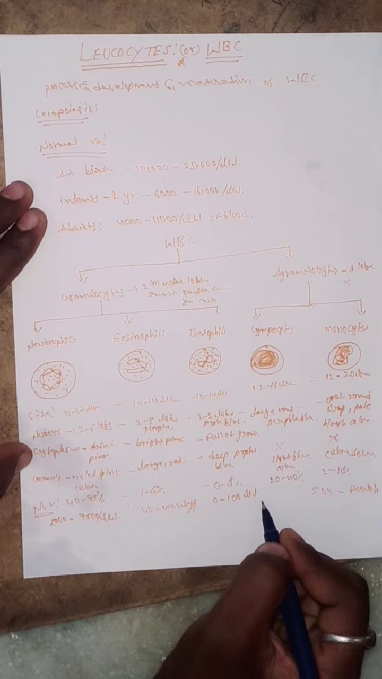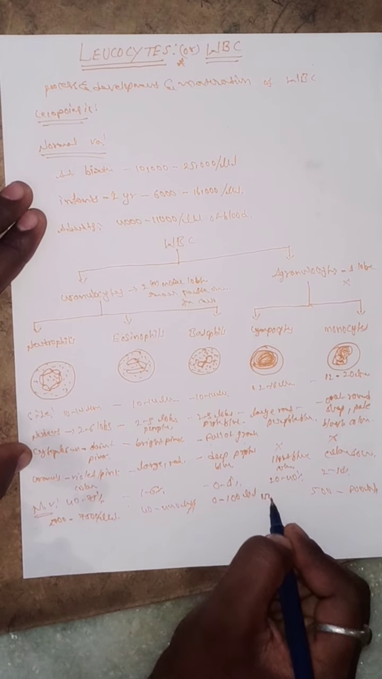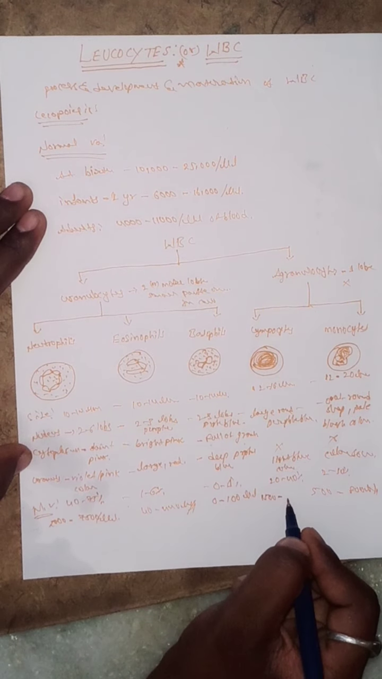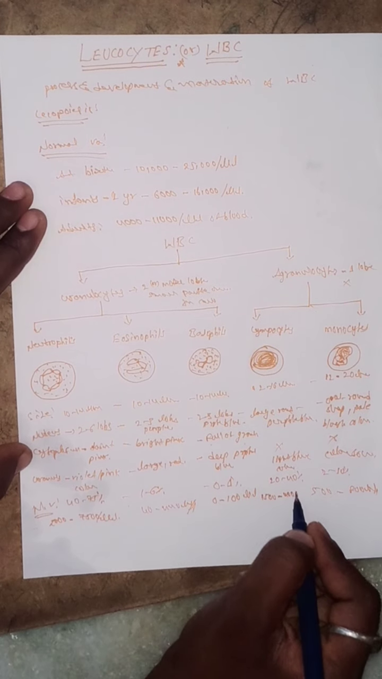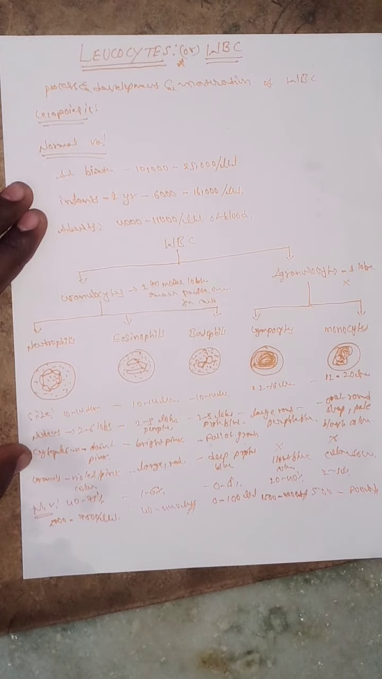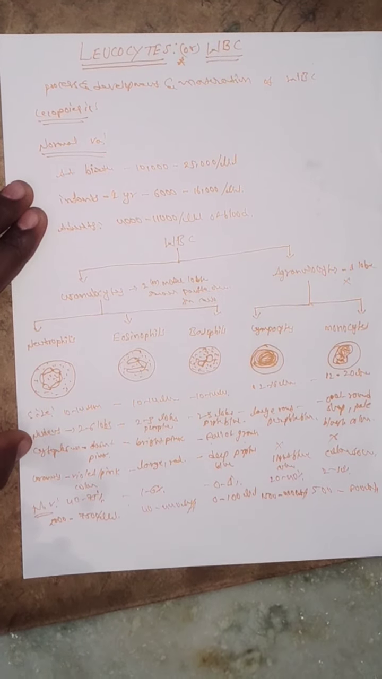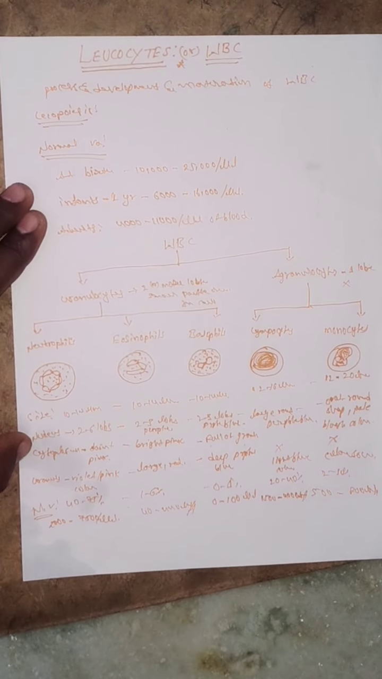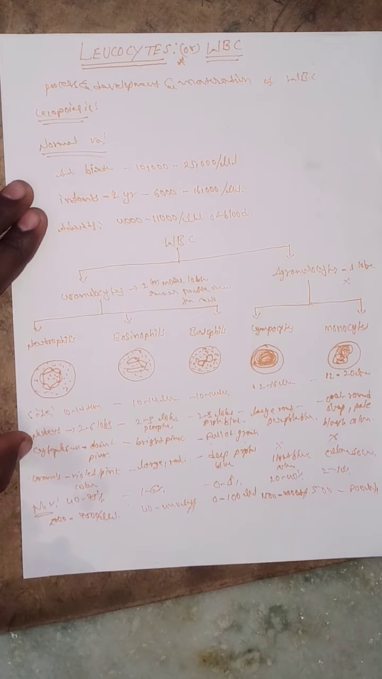And absolutely it contains 1500 to 4000 ml. This is about neutrophils, eosinophils, basophils, lymphocytes, and monocytes, and their types and properties.